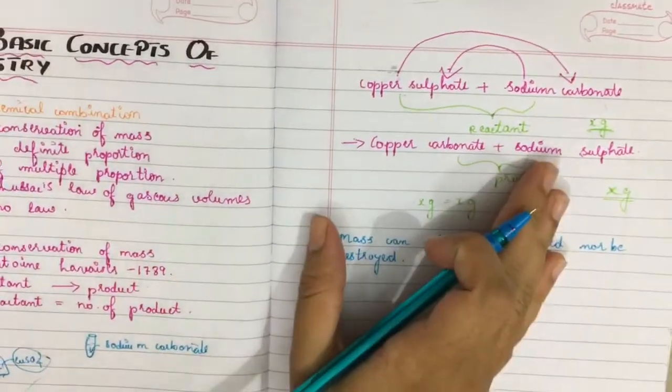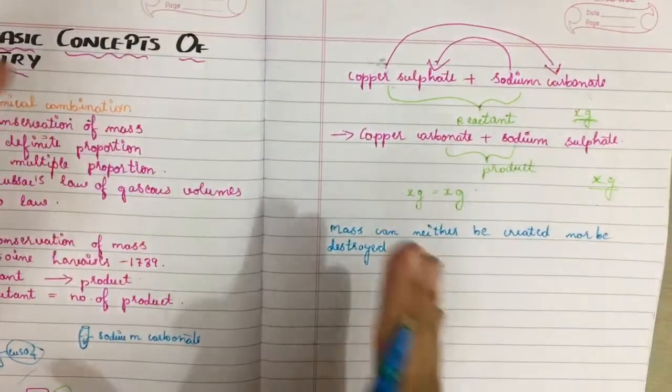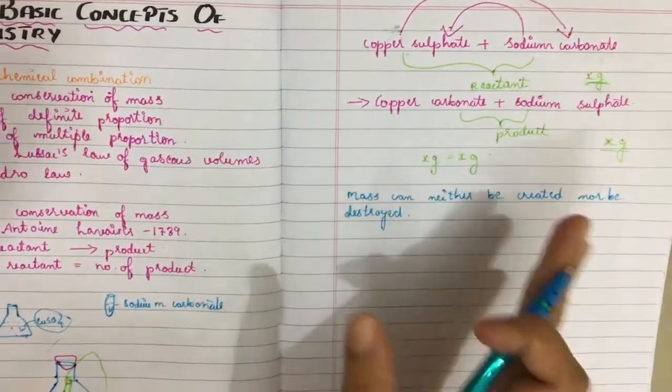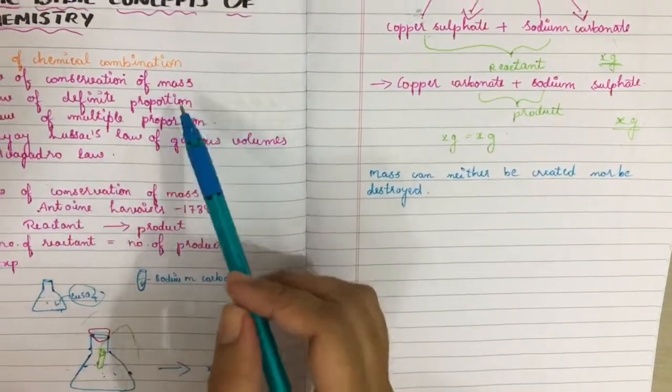So this is the end of today's session. Hope you are clear with the first law, that is the law of conservation of mass. This is the first law of chemical combination.